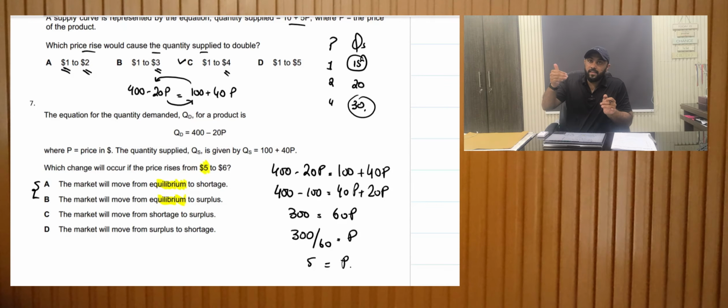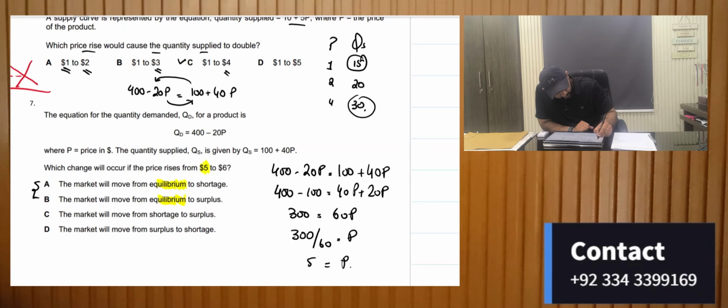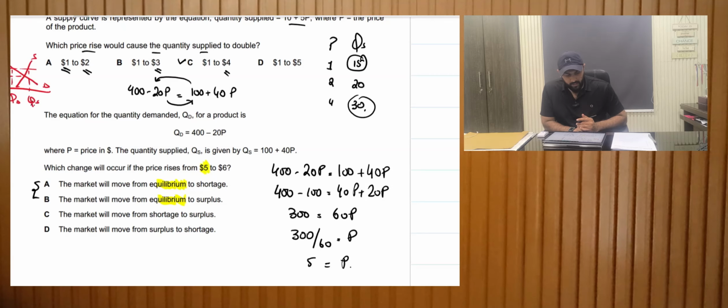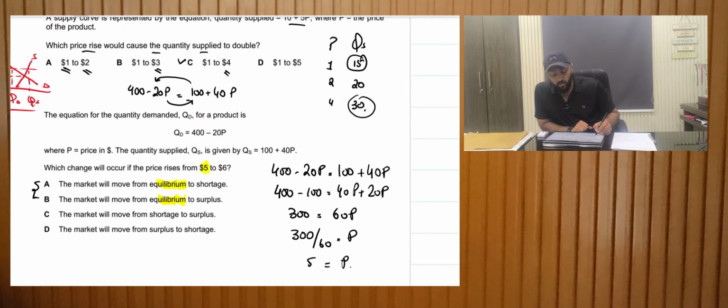If the prices increase to 6, we can make a diagram and look at this. This is my demand and supply, 5, and if I increase the prices, I know my quantity demanded is going to be less than my quantity supplied, which means that there is a surplus. The quantity supplied is greater. So the answer is B.